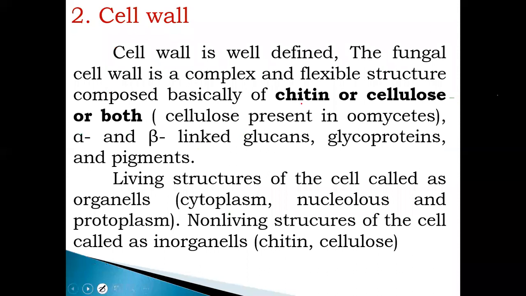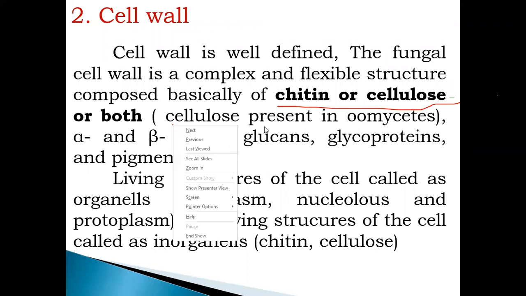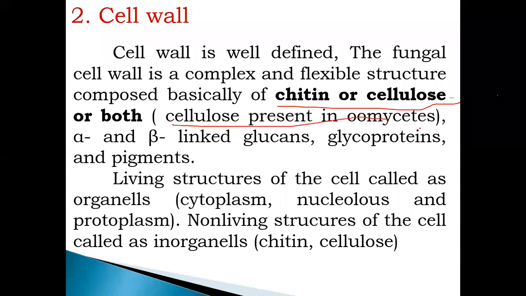Cell wall. The main important point is the cell wall constituent, which is chitin or cellulose. Most of the fungi contain chitin in their cell wall, but cellulose can be present in the case of oomycetes.